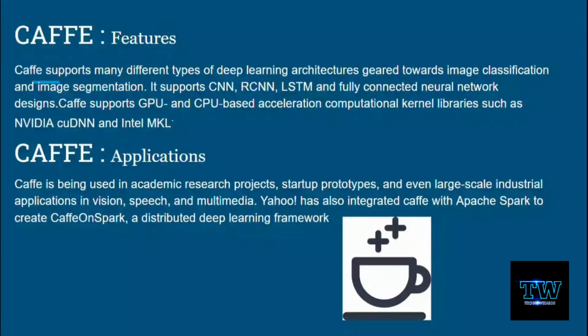These are the features of the Caffe model, and Caffe also supports the graphical processing unit and the central processing unit, so it can run faster on your computer. If you use the Caffe model, it may use either your GPU or your CPU.